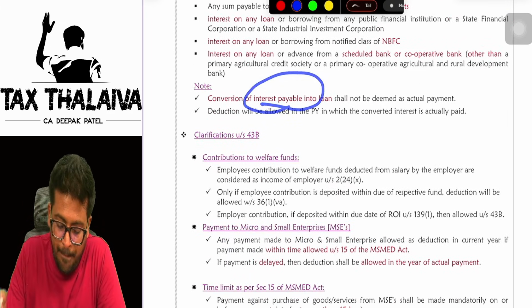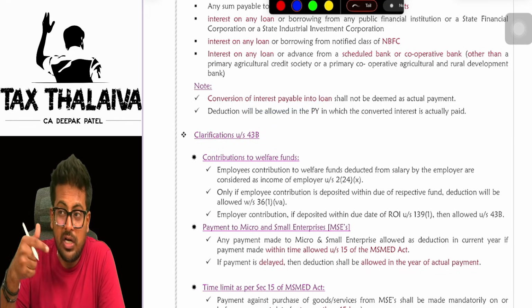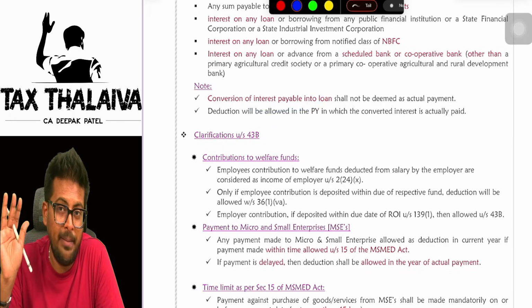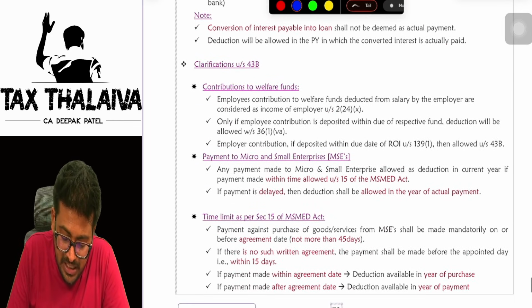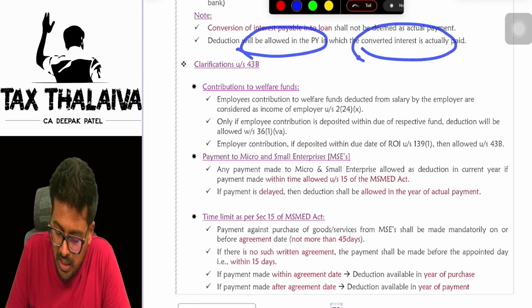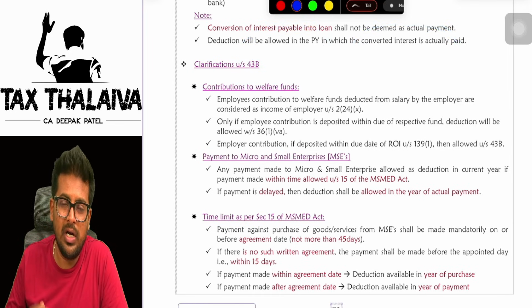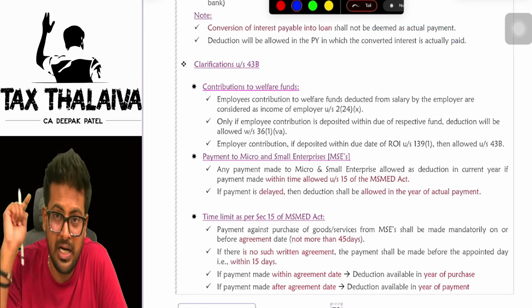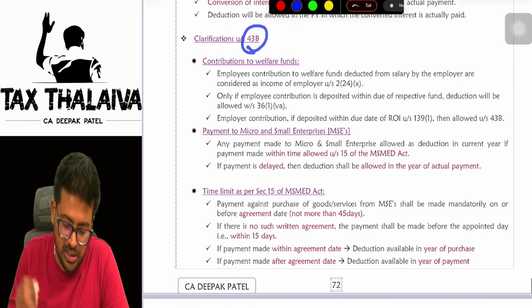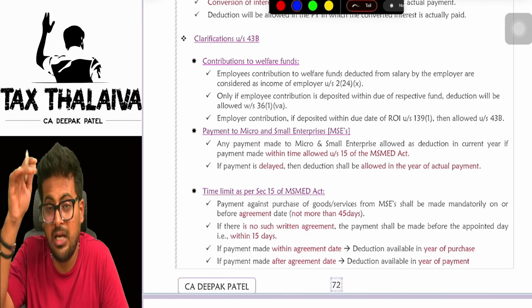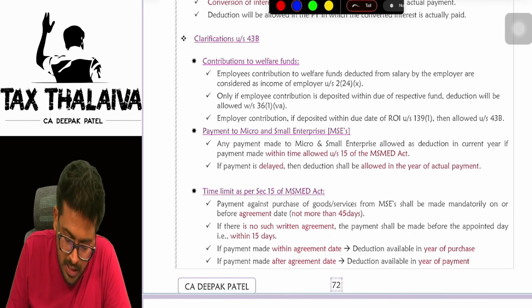Mind you, conversion of interest payable into loan. Interest you are converting into a loan, that is not a payment. Are you getting it? Deduction will be allowed in the previous year in which the converted interest is actually paid. Only when you actually make the payment of interest, then only it will be allowed. Otherwise, it is disallowed. Clarifications under section 43B. Whatever I clarified earlier, 43B is clarifying now.